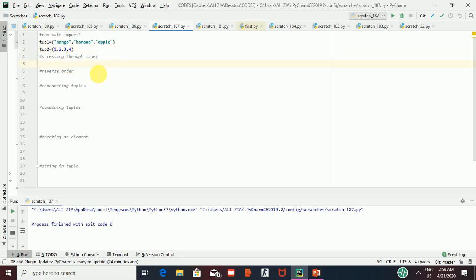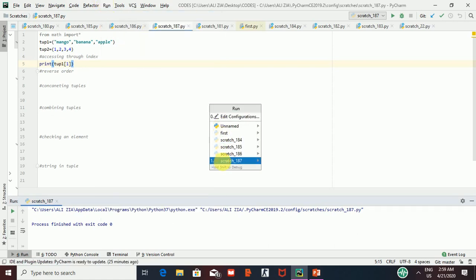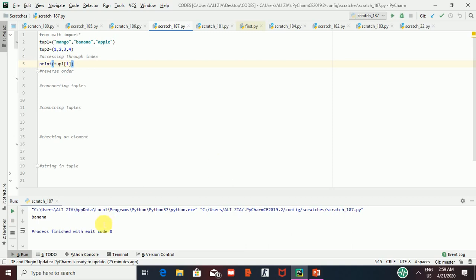Now one thing that is common between lists and tuples is that you can access the elements through the index. Although you can't change a tuple, you can access its elements. How? I will tell you. You can do it like this: print tuple1, and since I want to print banana, I will write 1. Remember that indexing starts with 0 in lists as well as tuples. So I will run it in front of you. You can see here, banana has been printed.